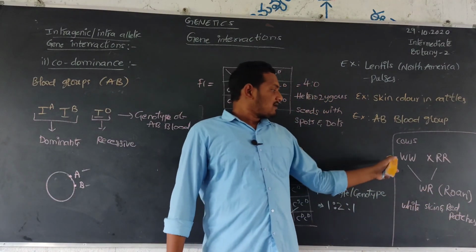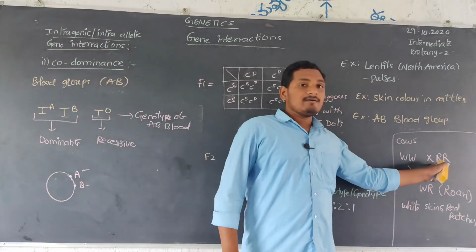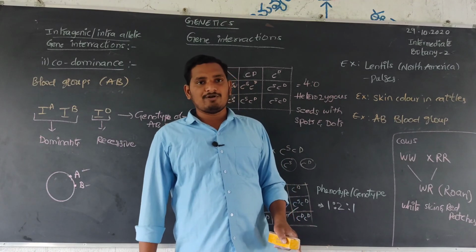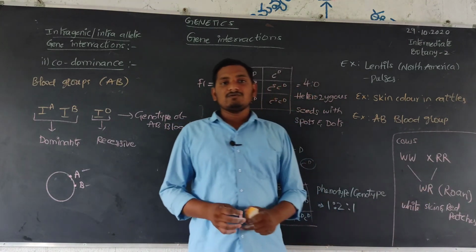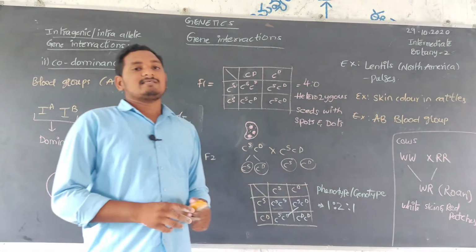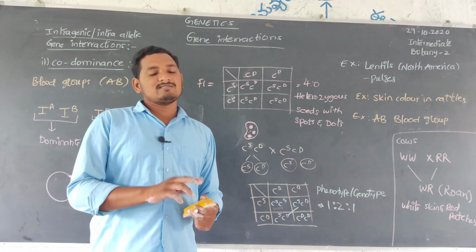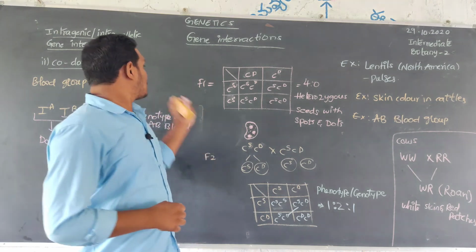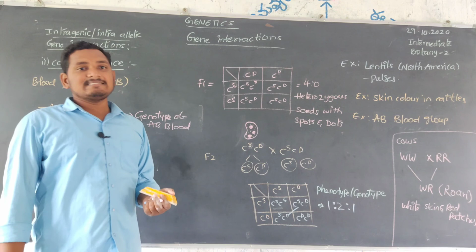Roan means the cow is white in color with red spots on the body. So it is codominance. The first type was incomplete dominance and the next is codominance. These are the two main intragenic, or intra-allelic, gene interactions.